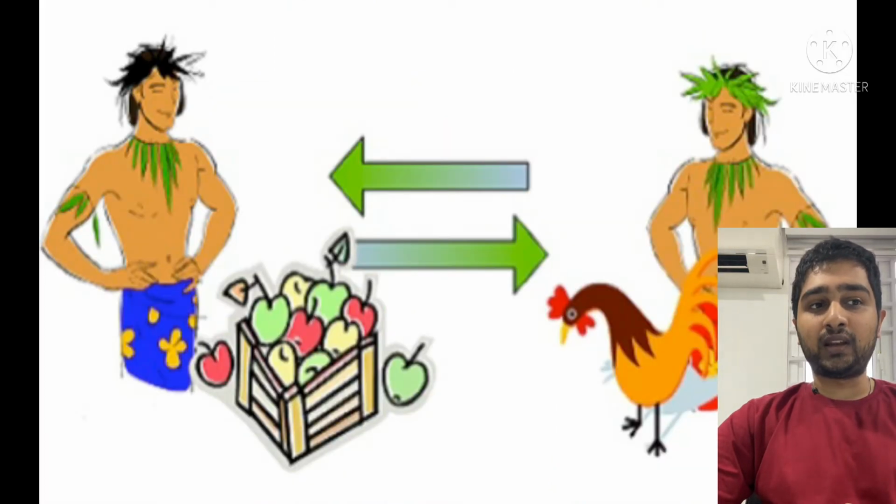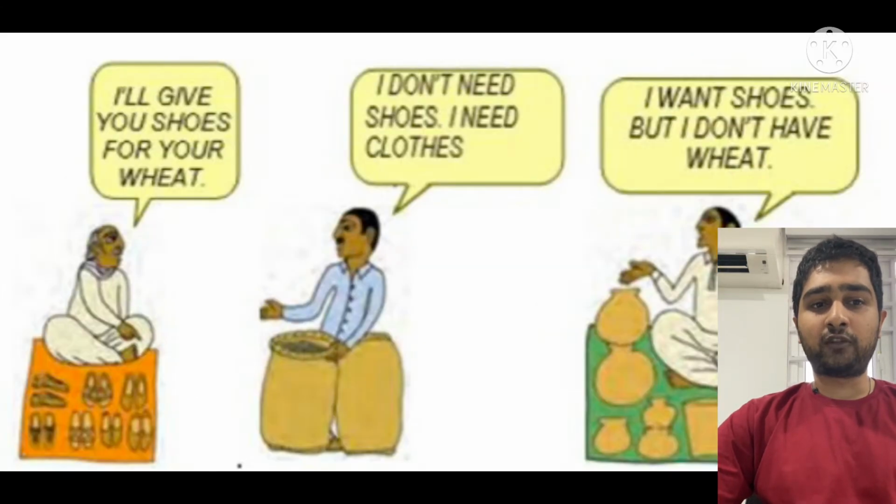Let's elaborate on that, students. Take the case of a shoe manufacturer. He wants to sell shoes in the market and buy wheat. The shoe manufacturer will first exchange shoes that he has produced for money and then exchange the money for wheat. Imagine how much more difficult it would be if the shoe manufacturer had to directly exchange shoes for wheat without the use of money.